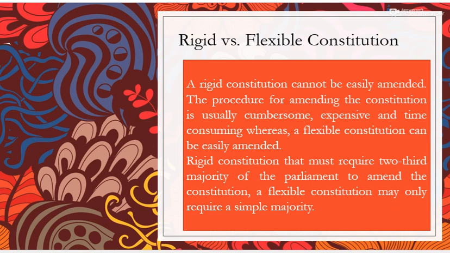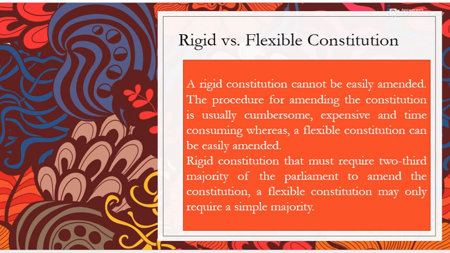A rigid constitution can't be amended easily. It can't be amended by adopting a simple and ordinary process of legislation. Rather, the procedure to amend the constitution is very complex, expensive, cumbersome, and time consuming. But on the other hand, a flexible constitution can be easily amended. It can be amended by using the ordinary process of legislation.